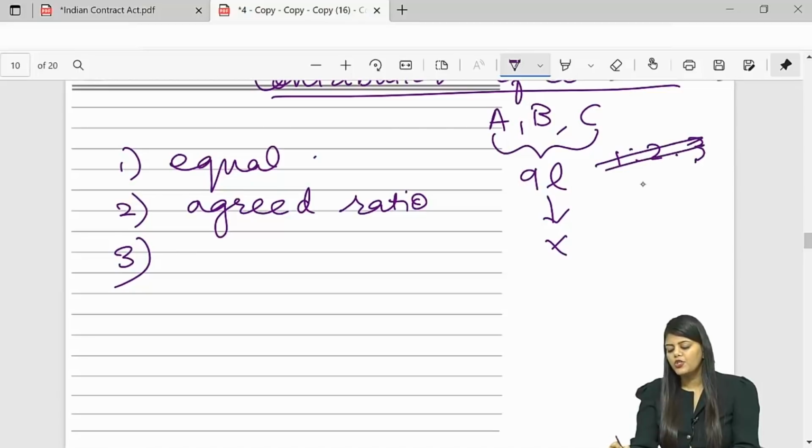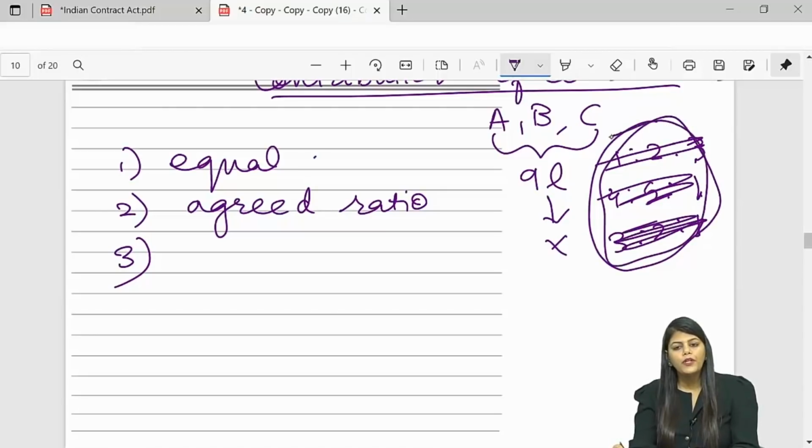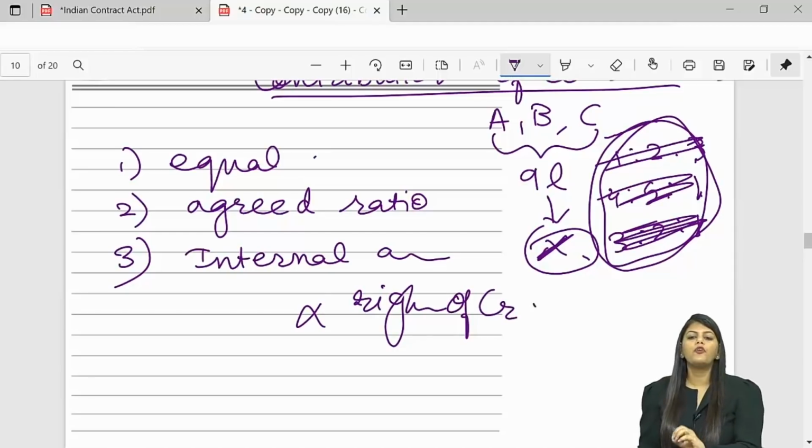Let's say they fixed the ratio as 1:2:3, but now they change it to 4:5:1. Okay. Now they changed it to 3:2:1. Okay. That means whatever you do internally will not affect the rights of X. He can still claim the total 9 lakhs. So internal arrangement of funds will not affect the rights of the creditor. He can still claim the full 9 lakhs.